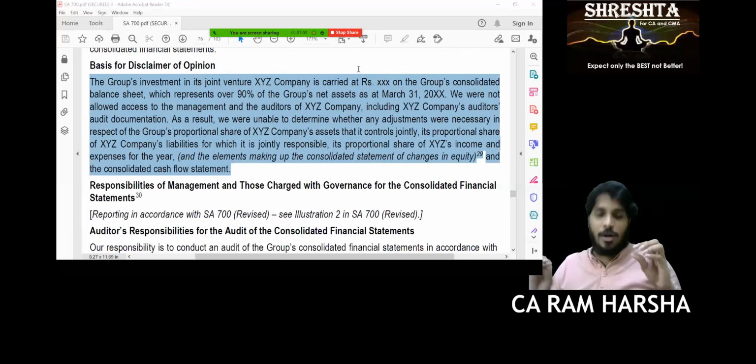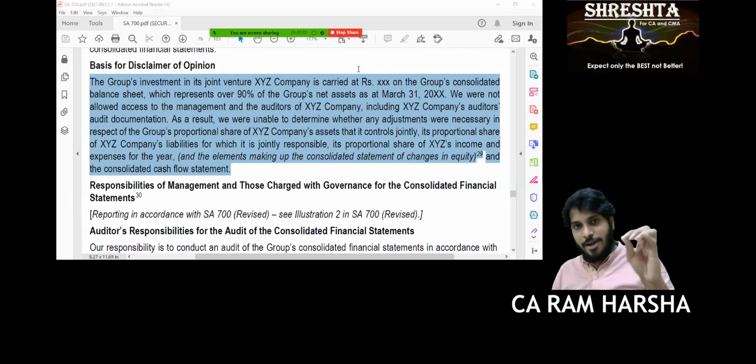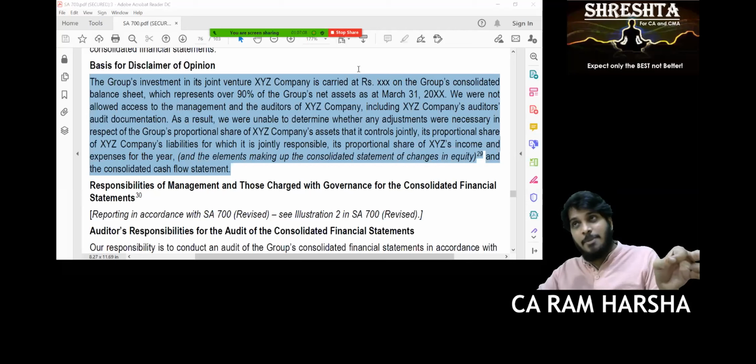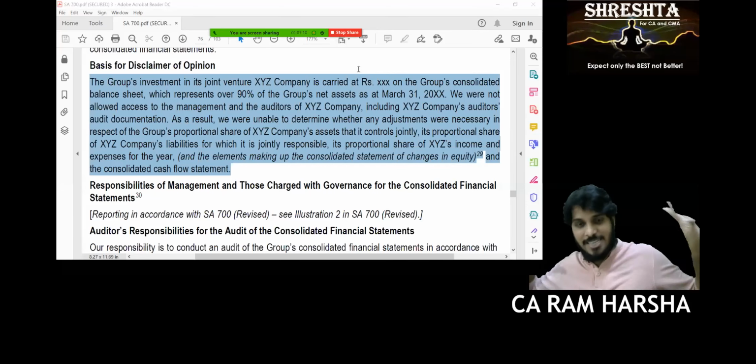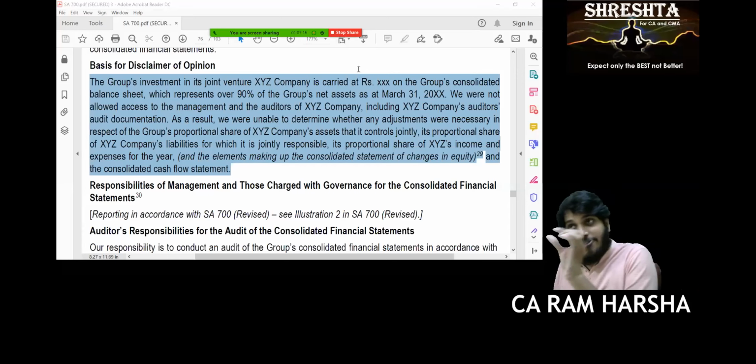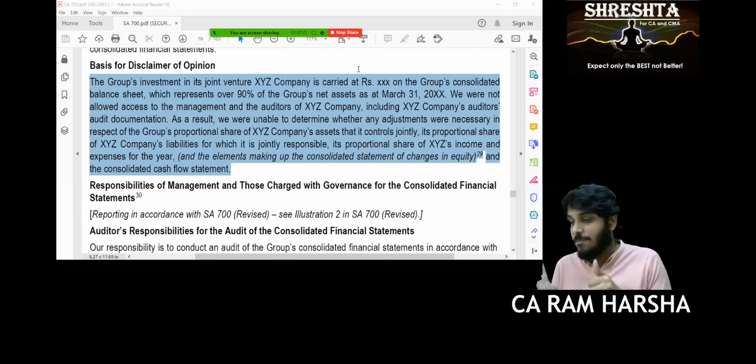See, the sentence what I told is, in our opinion, according to the information and explanation given to us, because of effect of matter described in basis for qualified opinion. This is the sentence I used. Is this sentence true or false? I asked. False. Why? Because of effect of matter described in basis for qualified opinion, that is wrong. Basis for qualified opinion means exception or because. Which word you have to use? Except or because? Exception. Except.